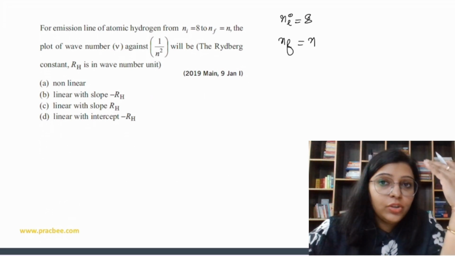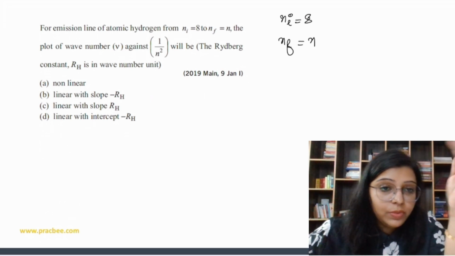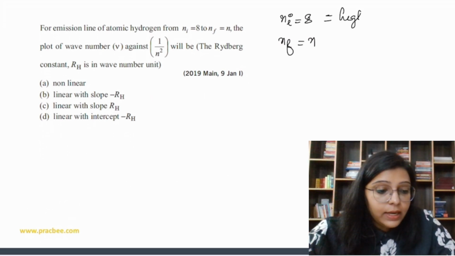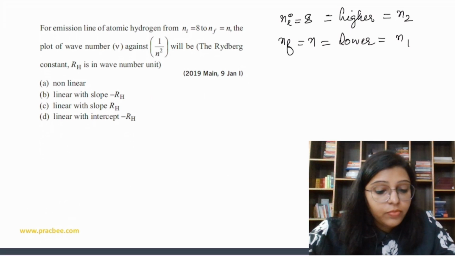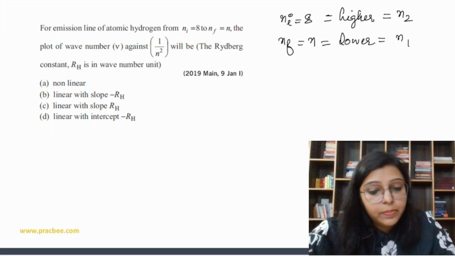N initial emission, so Ni is going to be the higher state, right? That is going to be the higher state, so this is N2. And N final is going to be the lower state, and that is going to be N1. So the plot of wave number against 1 by N square will be...